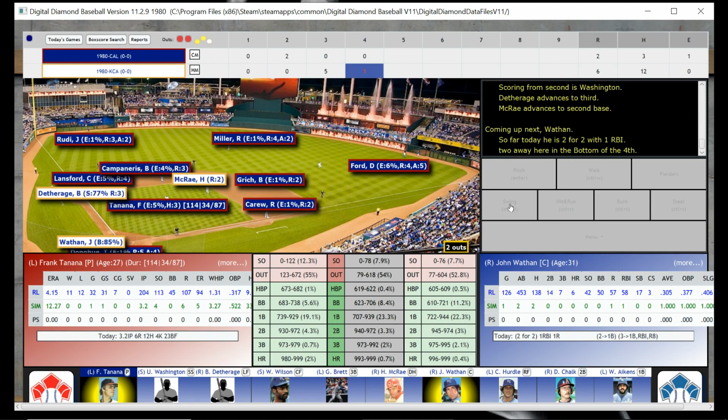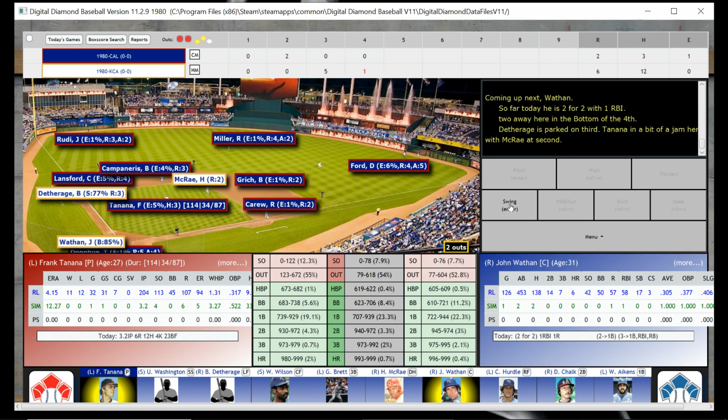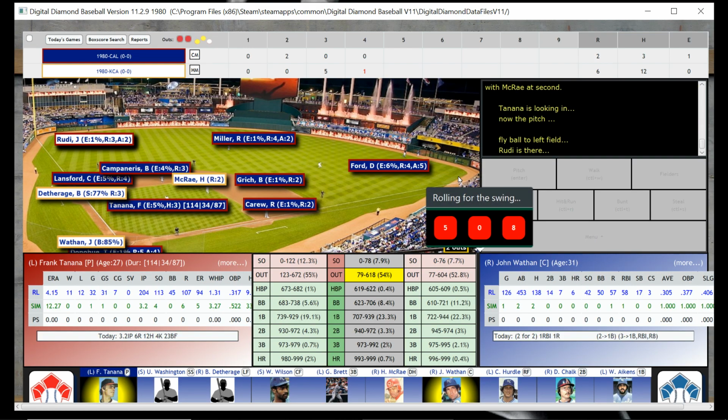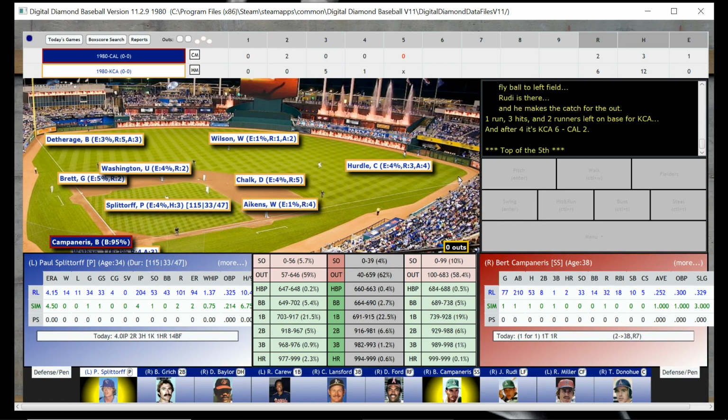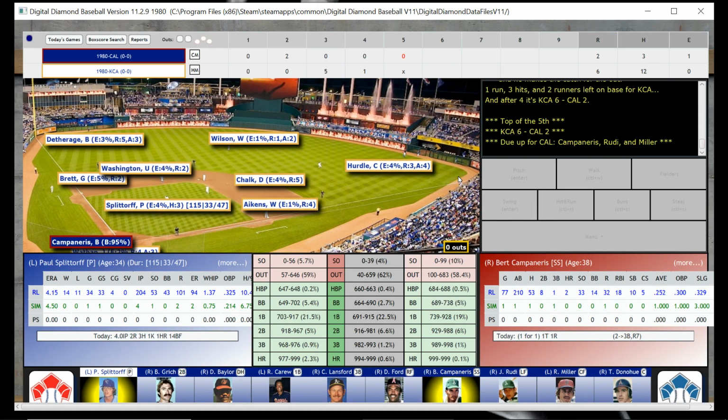And that's another run for us. So we are opening it up here. Kansas City opening up an ass whooping on Tanana with Wathan up. Now, I don't know. I think it's up to the computer to take Tanana out, and it's not doing it. So for whatever reason, I applaud it on that decision.